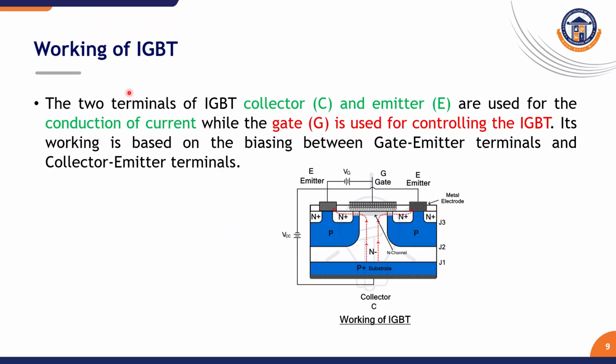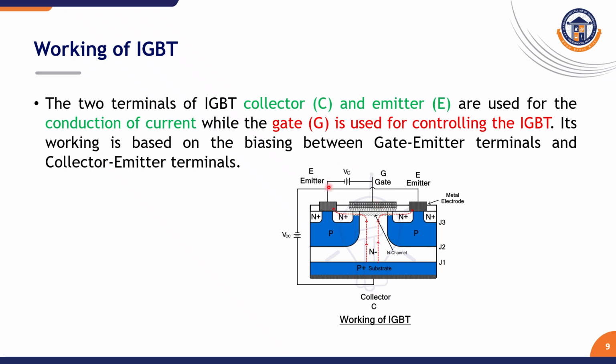Working of IGBT. The terminals of IGBT, collector and emitter, are used for the conduction of current, while the gate is used to control the current flow. Biasing is applied between gate and emitter terminal as well as collector and emitter terminal.